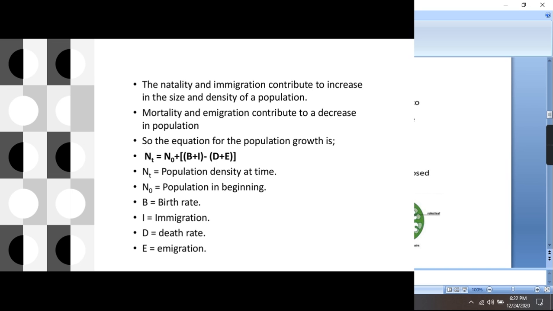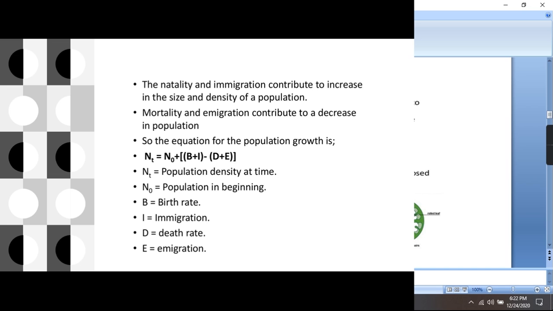So there is a formula by which you can calculate the population growth at any time. That is Nt, the population density at a time, meaning if you want to count the population now. N0 is the population in the beginning. For example, Nt will represent the population in 2020, and N0, for example, in 2019.